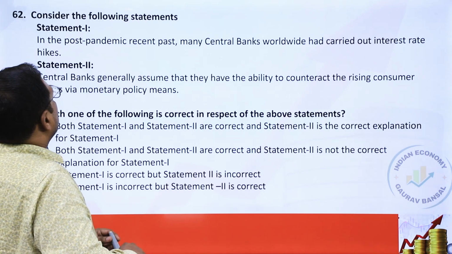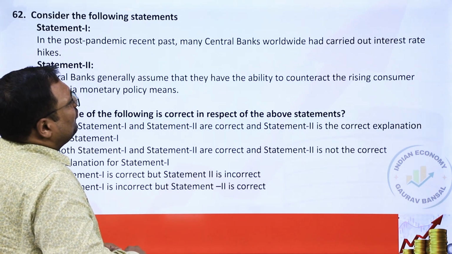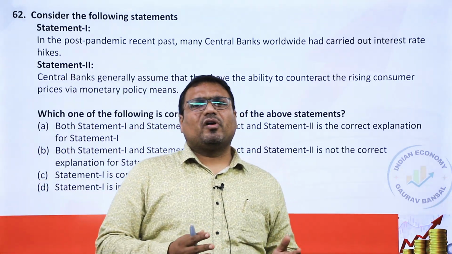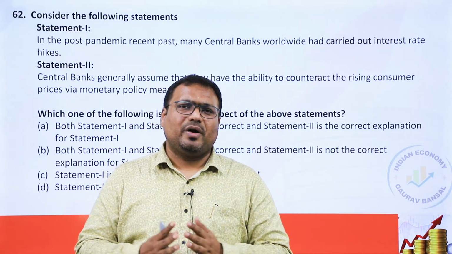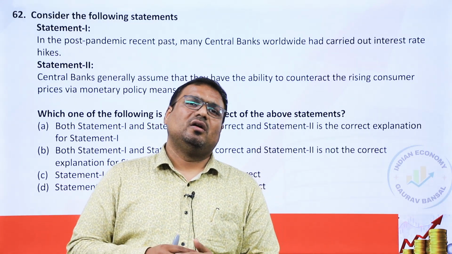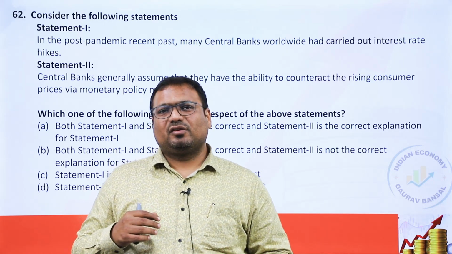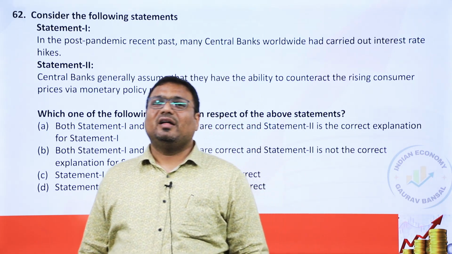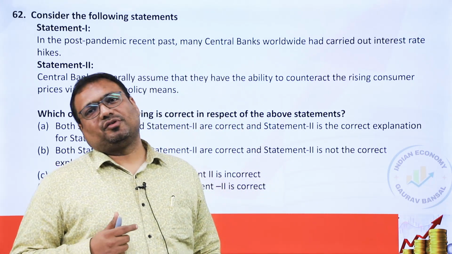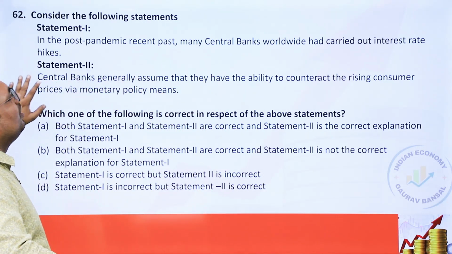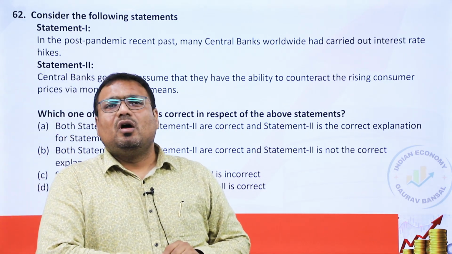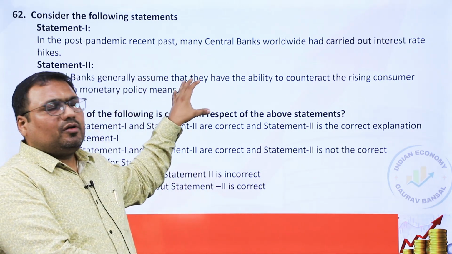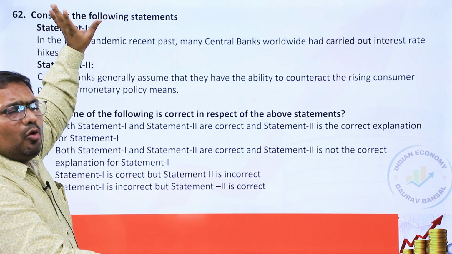Next, 62. In the post-pandemic recent past, many central banks worldwide had carried out interest rate hikes. That is correct. During the COVID crisis, all the countries cut the interest rate to encourage consumption in their country. After COVID pandemic effects moderated, those countries wanted to come back to normal, and hence they started increasing the interest rate. So that is exactly what happened. And this created a problem for India also, known as taper tantrum, because of which the Indian rupee got depreciated. Anyways, more on that sometime later.